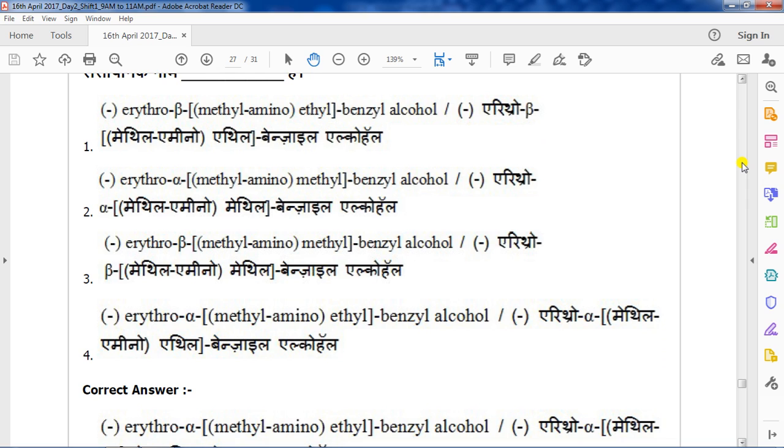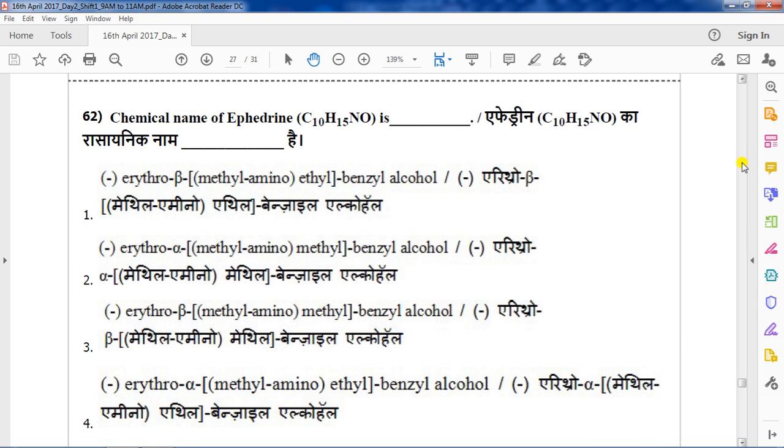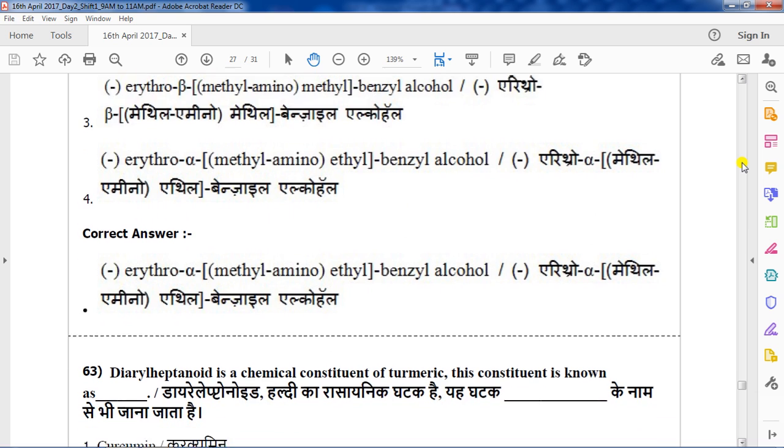The correct answer is option 4, erythro alpha methylamino ethyl benzyl alcohol. That is the ephedrine chemical name.